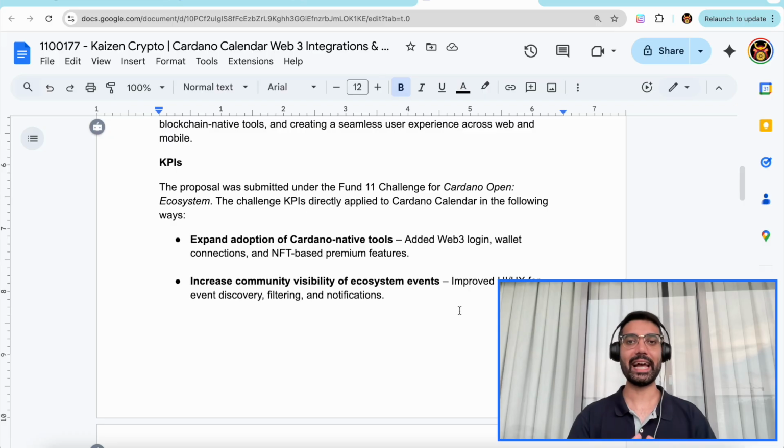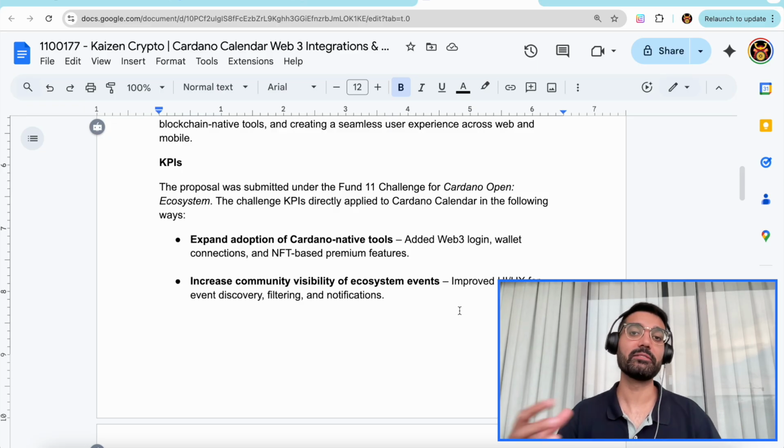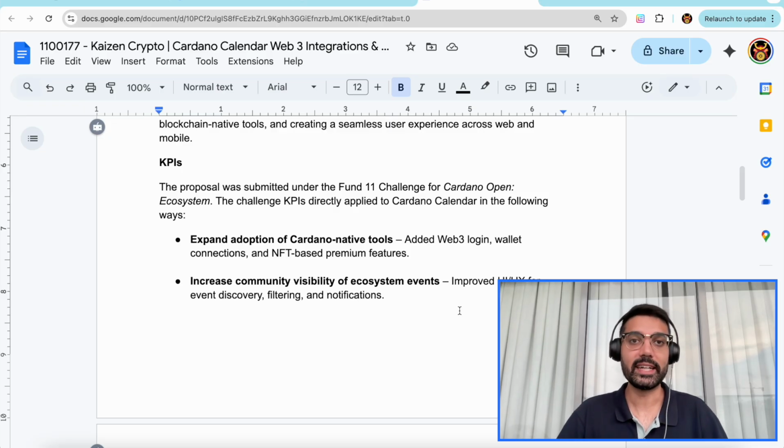We went ahead and added Web3 features related to this proposal. So we now have a wallet login feature, allowing you to connect your wallet and incorporating NFTs into the platform as well, so you can create featured event listings on the calendar. We've also got the ability to see now details related to the Cardano blockchain. So if you wanted to see when is ADA payday or what is the ADA price, we've also included that as well. We did also clean up the UI and the UX based on some feedback from the Cardano community.